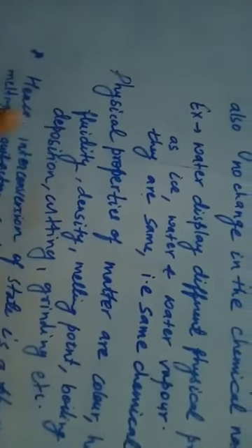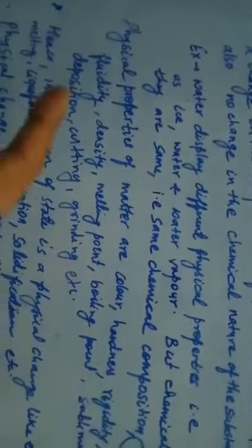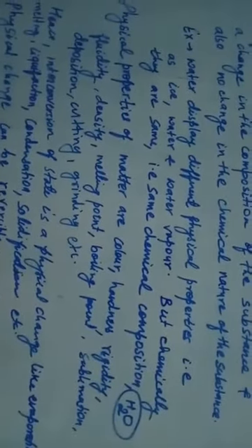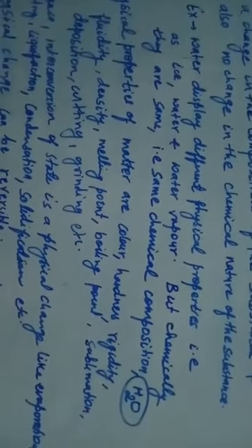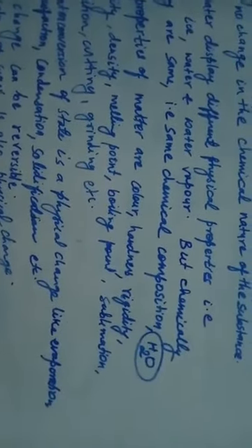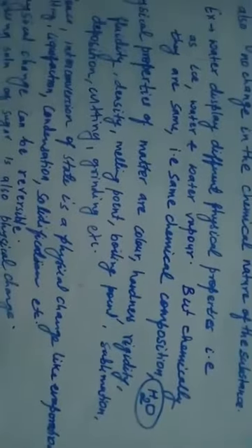Then fluidity, and density: if a substance is highly dense, that is also its physical property. Then melting point and boiling point: if any substance has a high melting point, or melts at a very low temperature, that also is its physical property only.